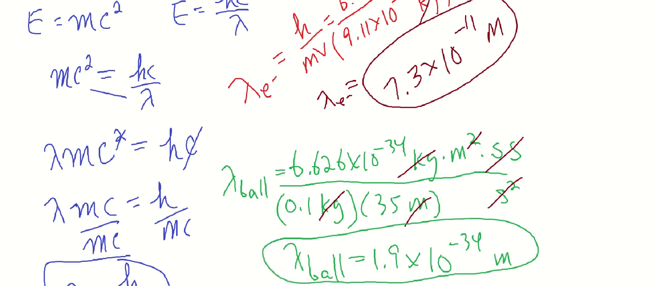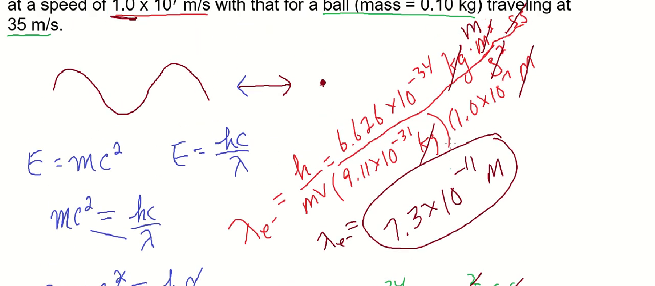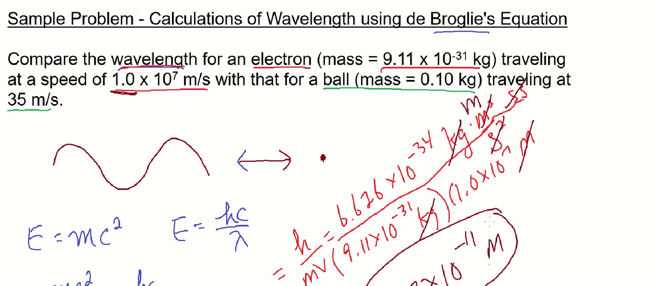So compare it. The wavelength of a ball is much smaller than the wavelength of an electron. The wavelength of an electron matches the size of molecules. That's what makes it possible to see atoms and molecules, because we can use electron microscopes, because electrons have a wavelength appropriate for seeing things that size.